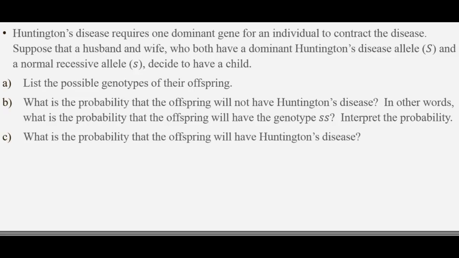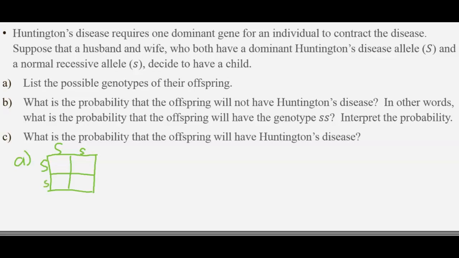So for A, we're going to go back to biology class and use a Punnett square. A Punnett square is relatively simple, right? All you need to do is draw a box, more like a window, because then you divide the box into 4 pieces. And you put the gene of the parent, so wife or husband, up top, and then vice versa, wife or husband down below. Both of them have a capital S allele and a lowercase s allele. So same thing, opposite side, capital S, lowercase s.